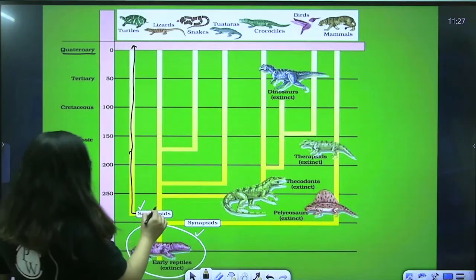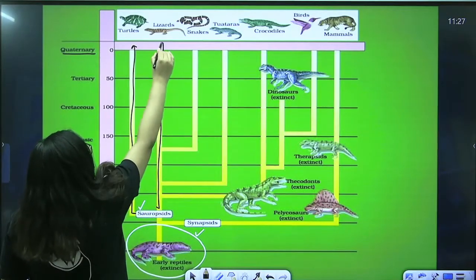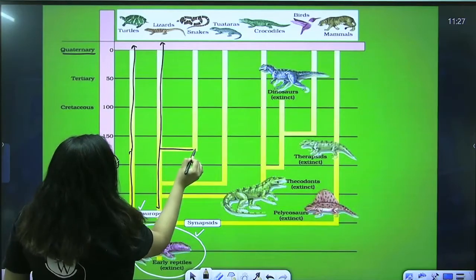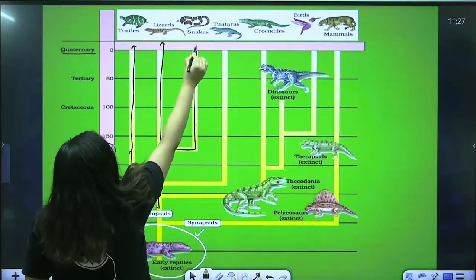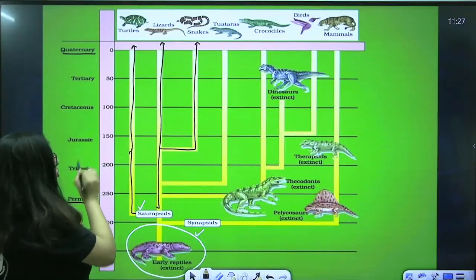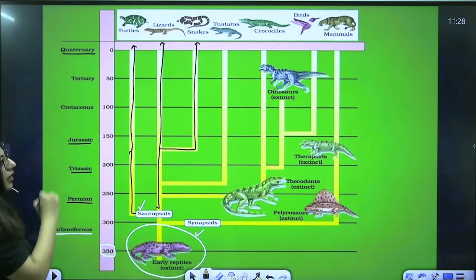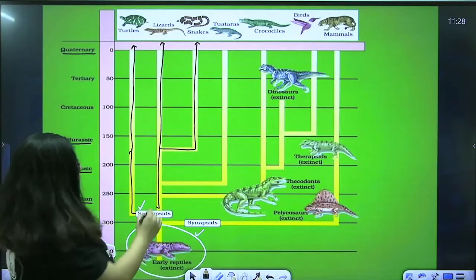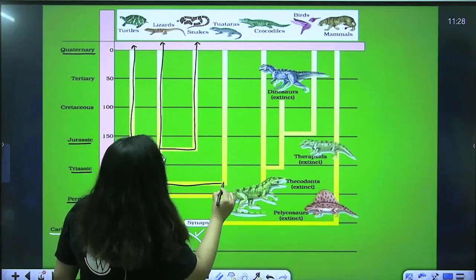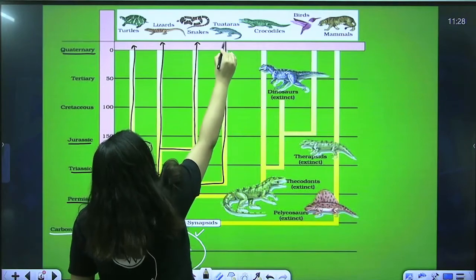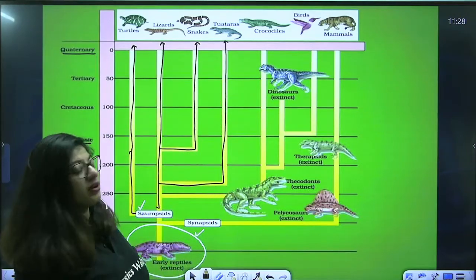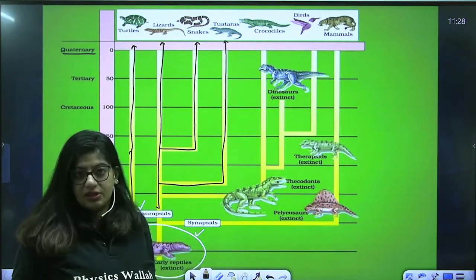Then sauropsid also gave rise to lizard, and from here come the ancestors of snakes, right? In which time period? In between Jurassic and Triassic. All right. Then from here arrives the tuatara. Tuatara is a sphenodon. It is found in New Zealand, right?